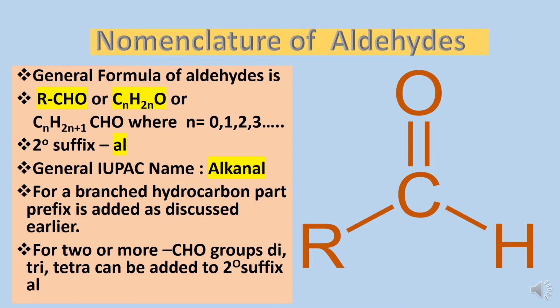The secondary suffix used for aldehydes is al, and the general IUPAC name is alkanal. For a branched hydrocarbon part, prefixes are added accordingly, and for two or more aldehyde groups we can write di or tri-al after writing the word root and primary suffix.